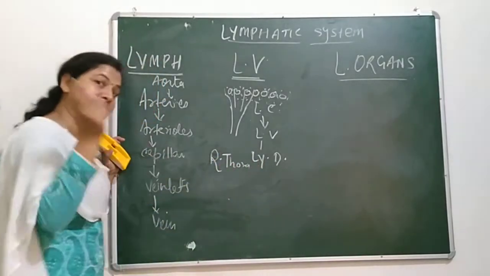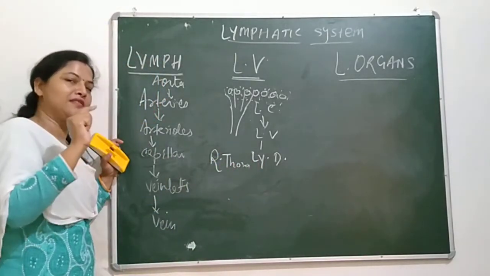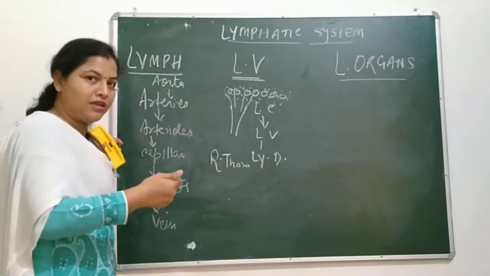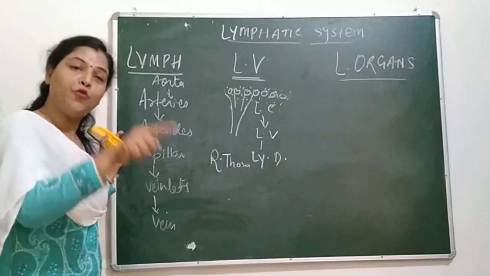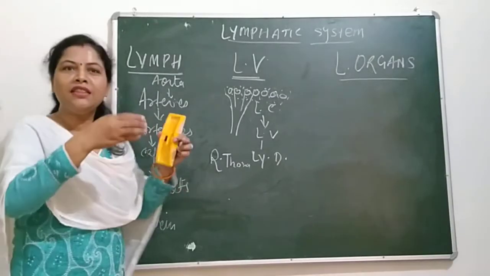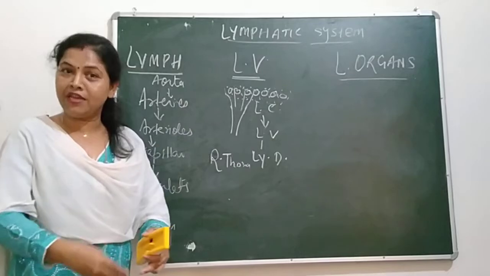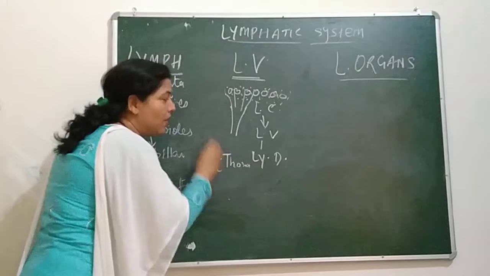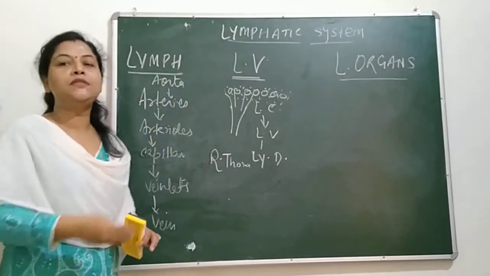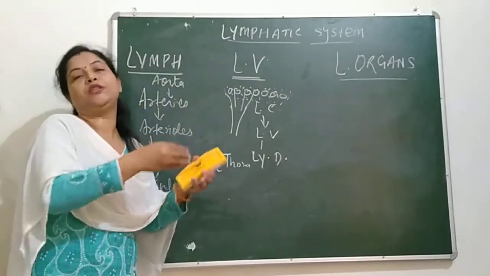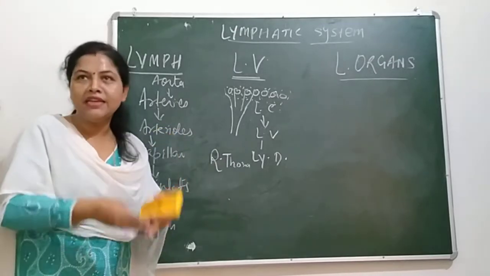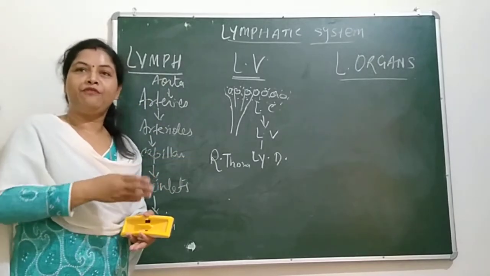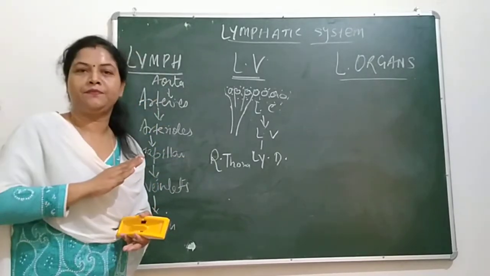These two lymphatic ducts open into veins. You remember, no? These veins are collecting impurities from the tissues. They also open into veins. And then the veins will open into the vena cavas, inferior and superior, that you remember in the circulatory system. So these two lymphatic ducts open into veins, and these veins open into vena cavas. And finally these open into the heart. Where do they go? They go to the heart.